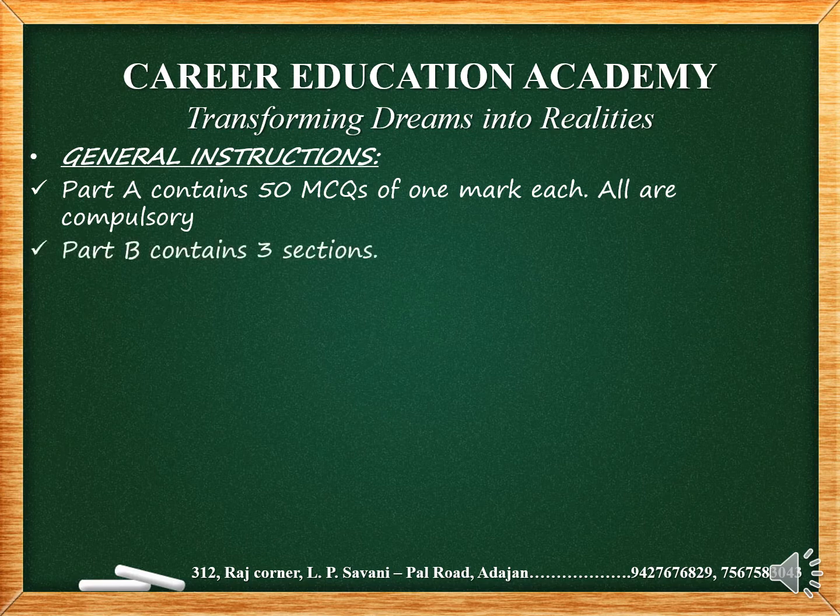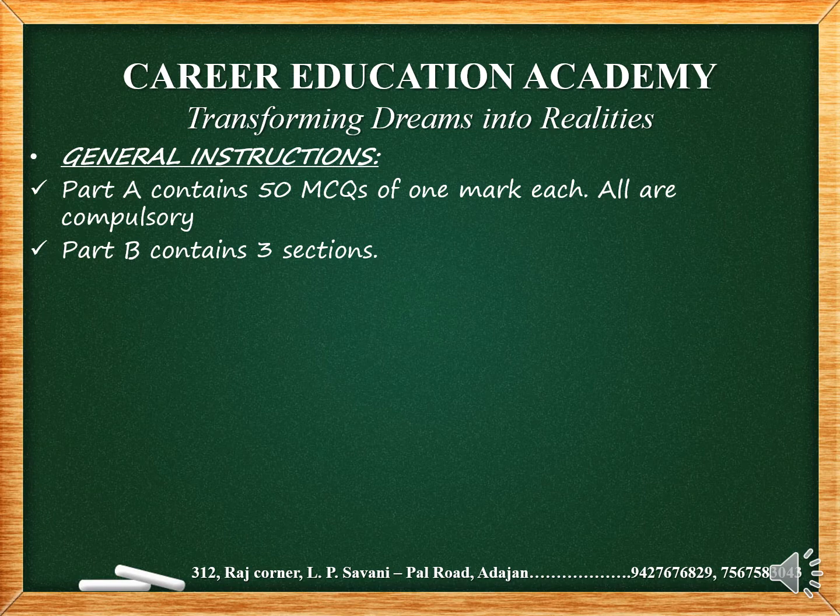Now part B, as we talked about before, contains three sections. What is the change that I am talking about? In the previous pattern there was an internal option, but in the new pattern there is an overall option. In internal options, if question number 4 has an option, you get the option only for question number 4. If question 5 has no option and you do not know it, you forfeit the marks for that question.